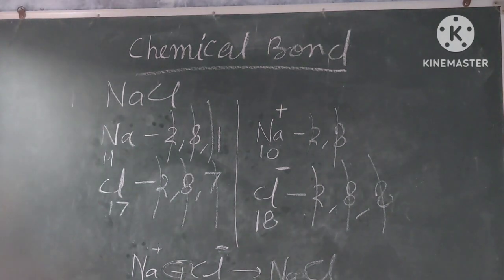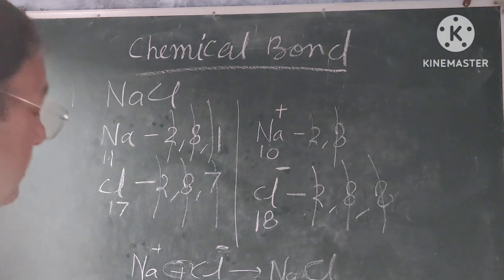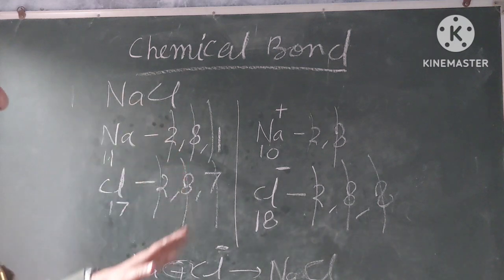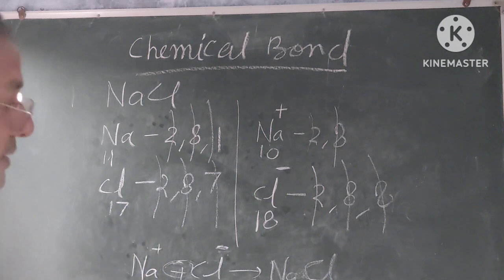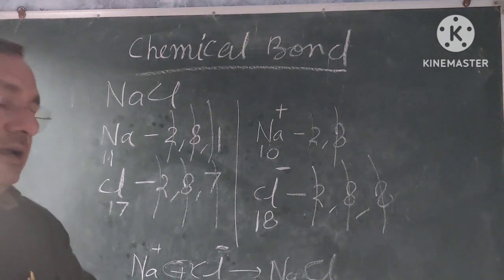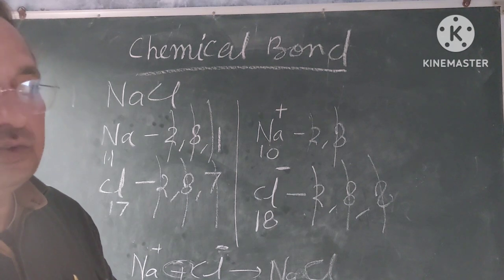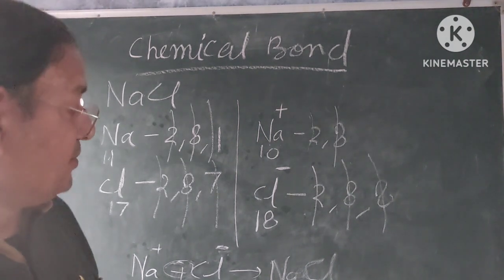Understand? So in this way, my dear students, all of you have understood very well how, by losing electrons, atoms get combined, and when they combine they form ionic compounds, or electrovalent compounds.